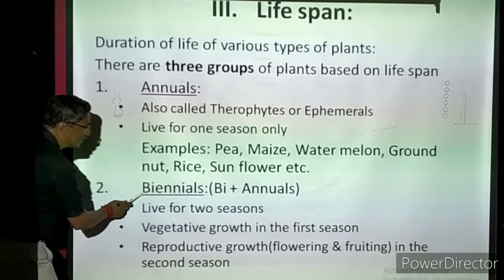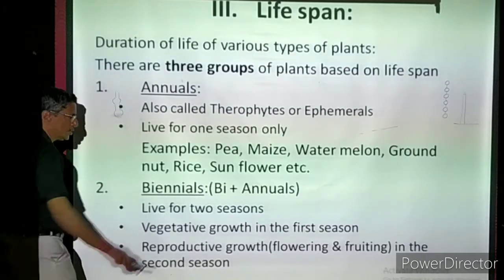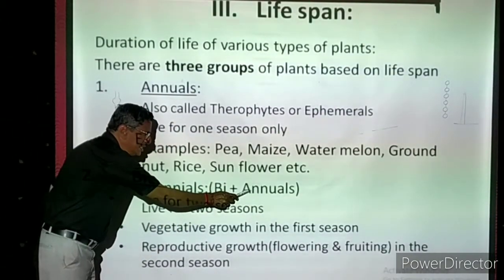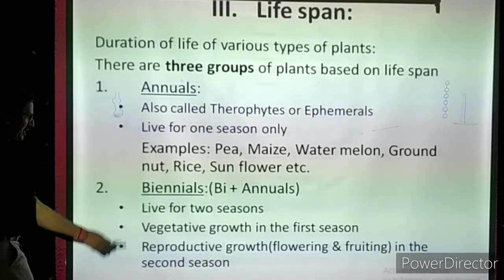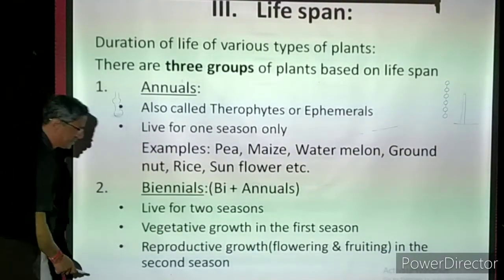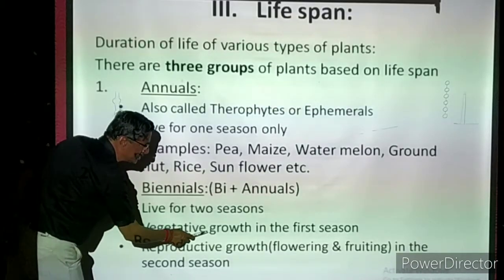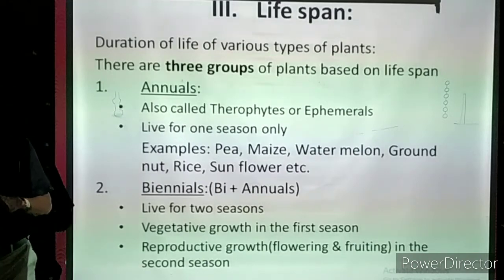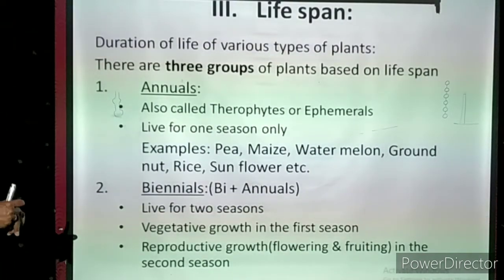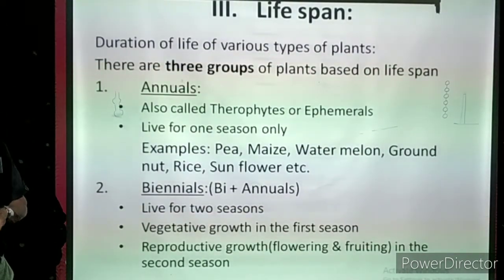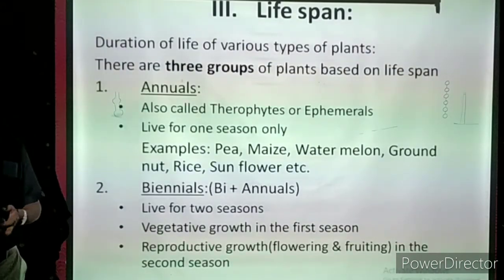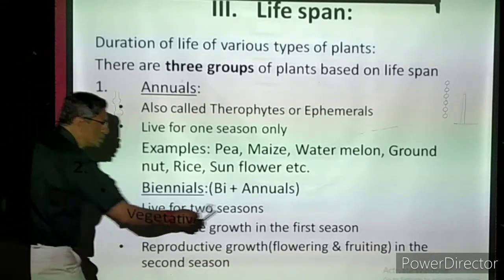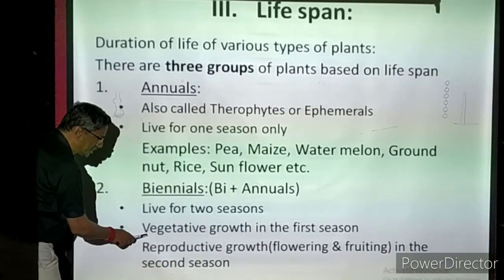Then the second one is biennials. I already told this also. Bi plus annuals. Annuals means living for one season. Bi means 2 seasons. These live for 2 seasons. In the first season, only vegetative growth will be there. Roots, stem, branches, leaves and buds are growing, but flowers and fruits will not be there in that season.